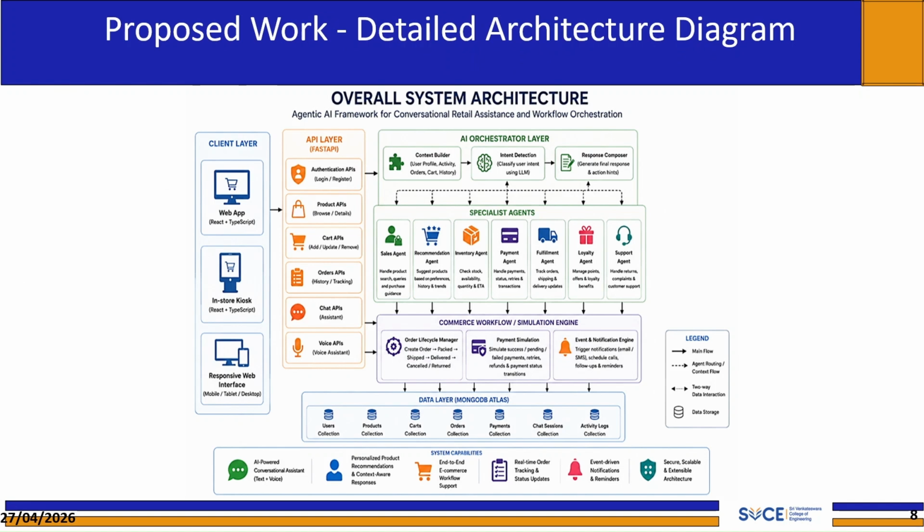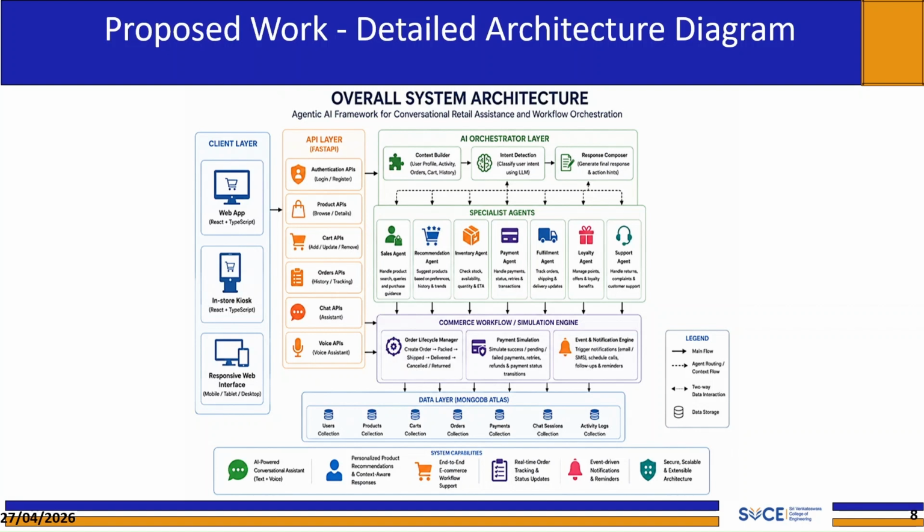This slide presents the overall system architecture of our agentic AI framework. The diagram is organized into 6 distinct layers, and we will walk through each one. Starting from the left, we have the client layer. Our platform supports three types of clients: a web application built with TypeScript React, an in-store kiosk also built on TypeScript React, and a responsive web interface that adapts to mobile, tablet, and desktop. This establishes the omnichannel nature of the platform right at the entry point.